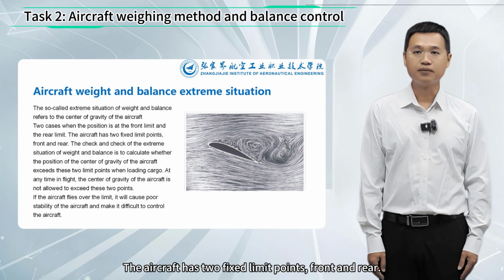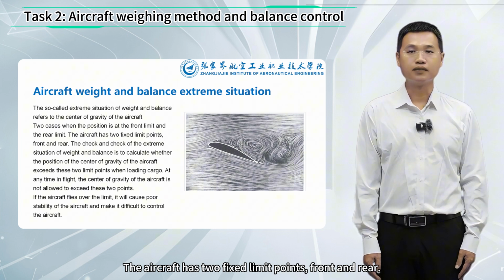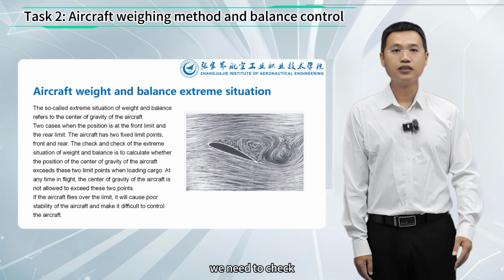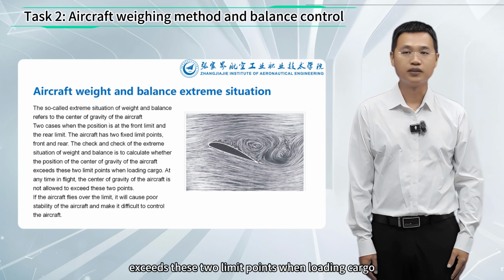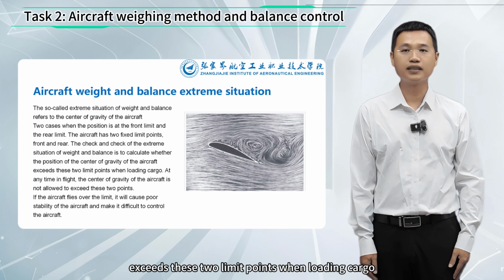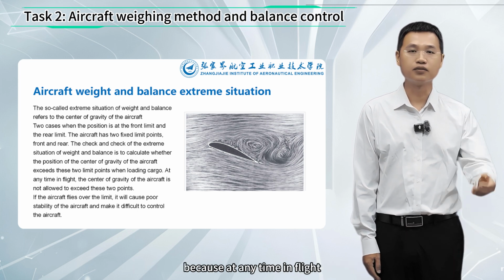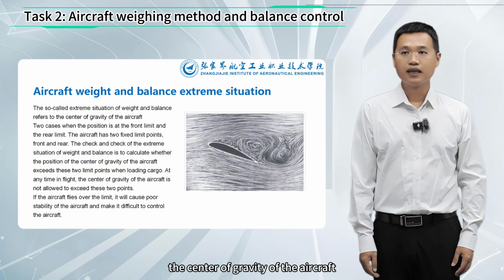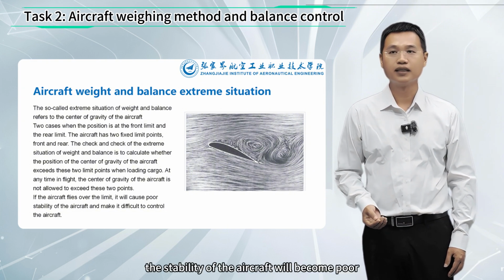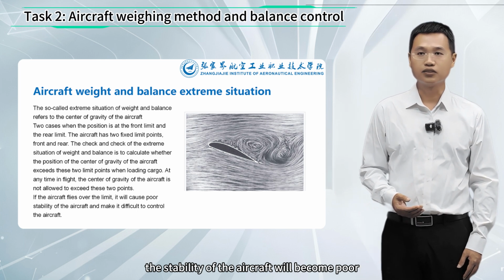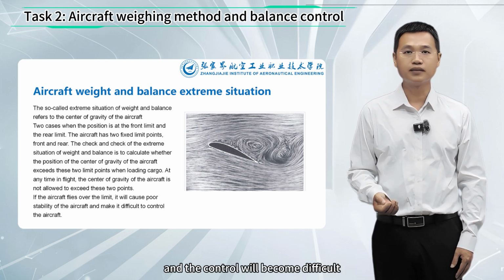The aircraft has two fixed limit points, front and rear. We need to check whether the position of the center of gravity of the aircraft exceeds these two limit points when loading cargo, because at any time in flight, the center of gravity of the aircraft is not allowed to exceed these 2 points. Otherwise, the stability of the aircraft will become poor and the control will become difficult.